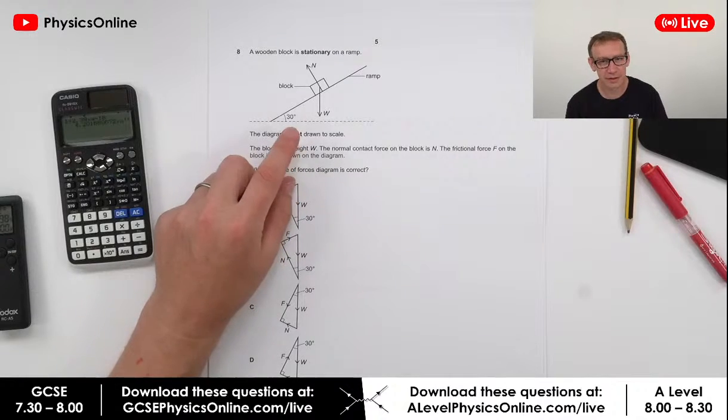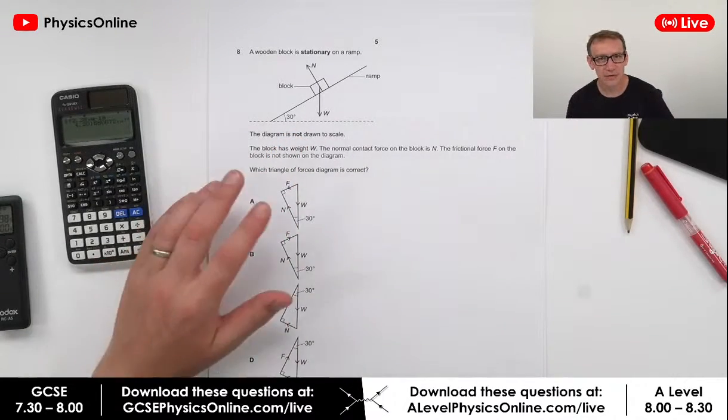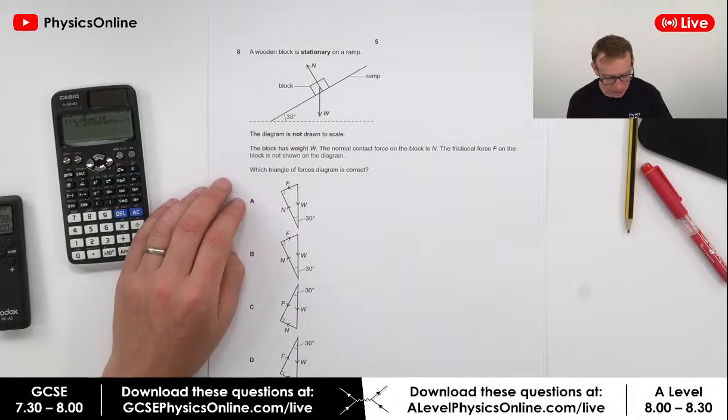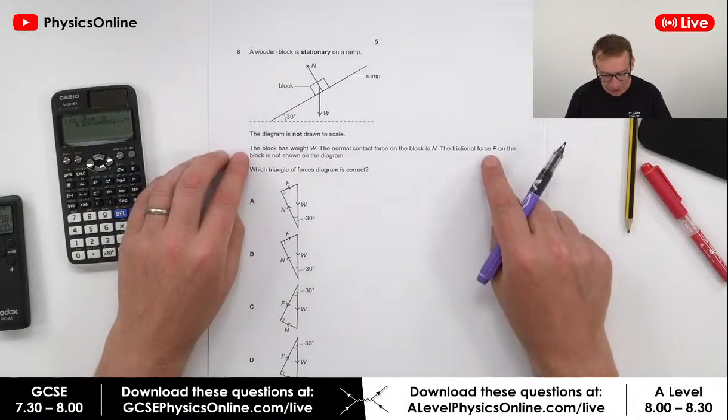Always worth checking for the bold text. That's something I talked about, and that's something that was identified in previous examiners' reports from last year. So, the frictional force F is not shown.